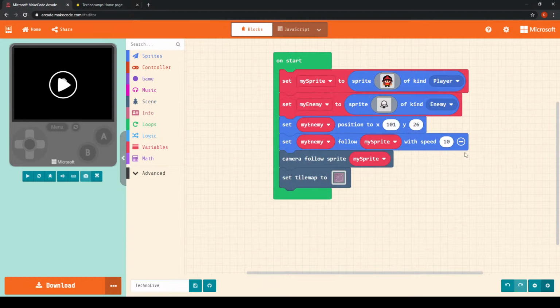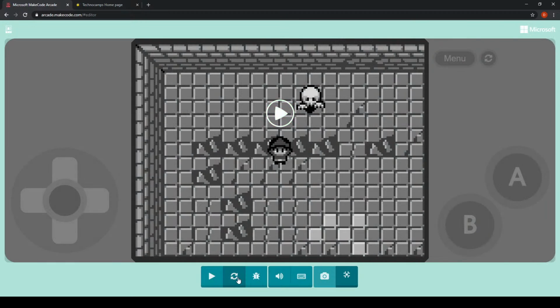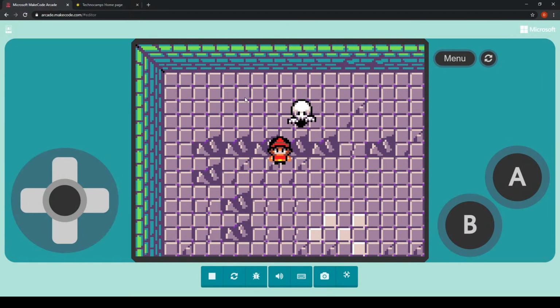And if I now restart my virtual game console, we can see that I have now got my map. Okay, that is now loaded onto the screen here. So let's take a look at that in action. So you can see now that I have got my sprite, I've got my enemy sprite, I've got my wall, and I've got all of the tiles.